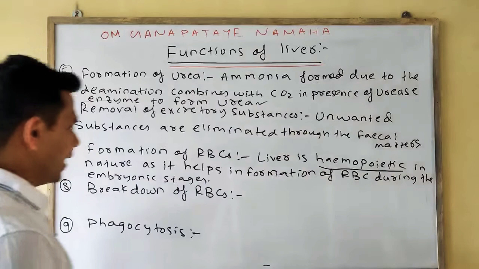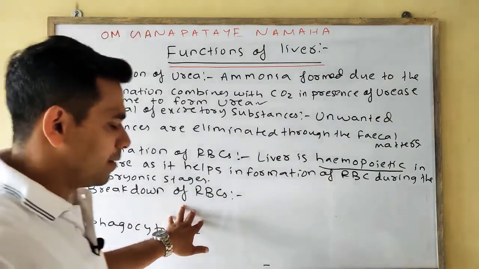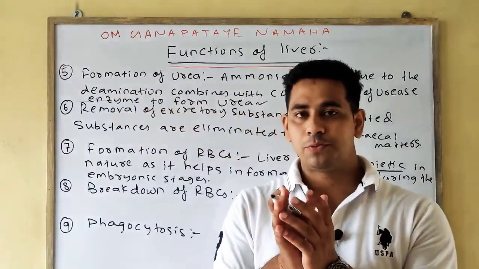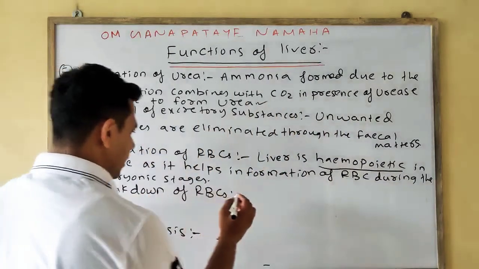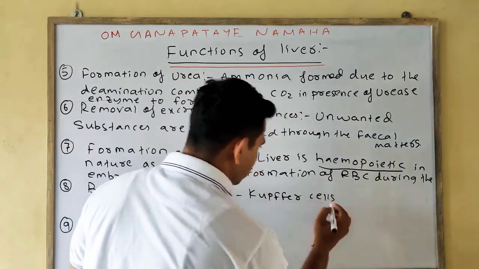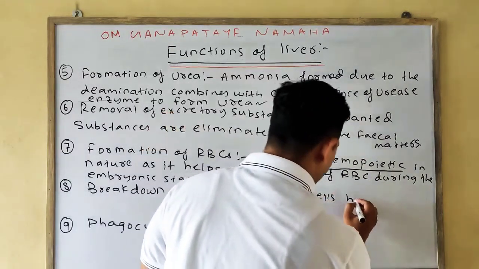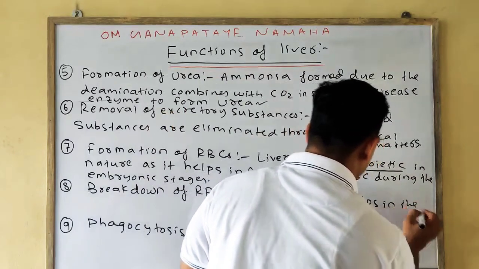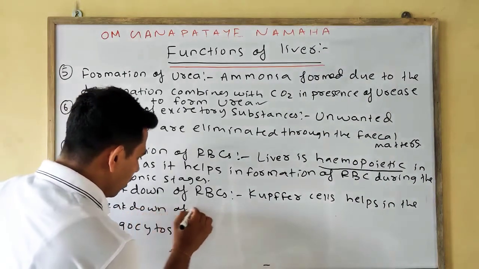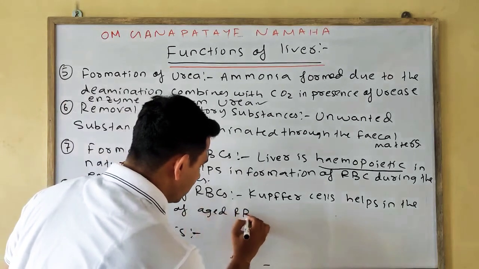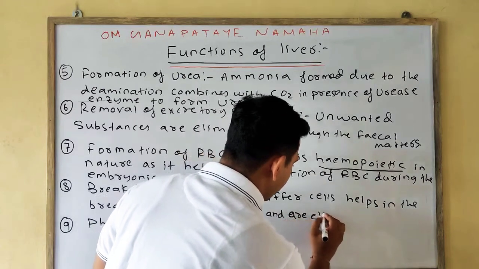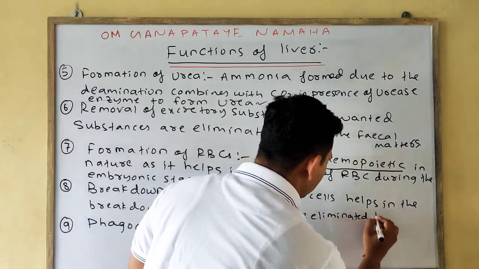They also help in the breakdown of aged RBC, whose lifespan is over. Kupffer cells help in the breakdown of aged RBC, which are eliminated